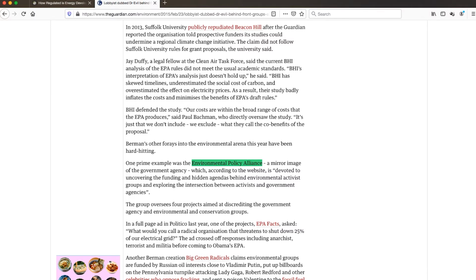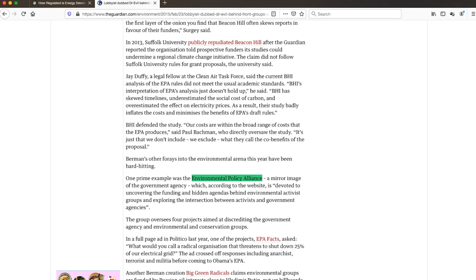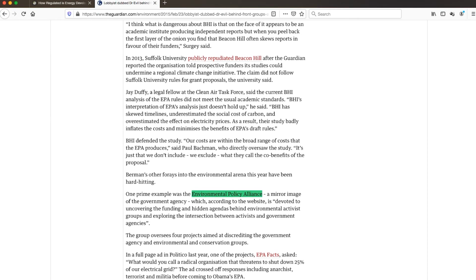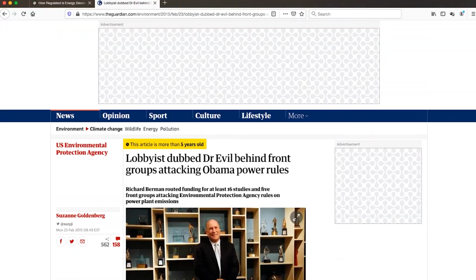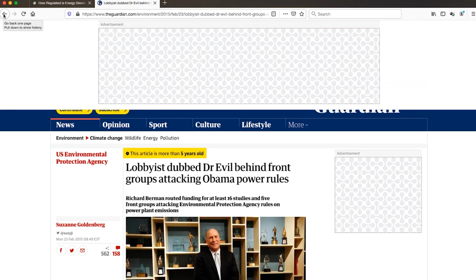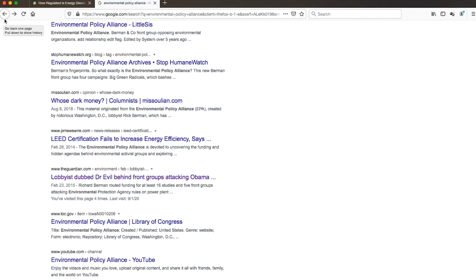If I didn't know who he was, I could spend some time reading more about this article to learn about Berman and the fact that he creates what appear to be academic or grassroots groups to advance the financial interests of his corporate clients. This is information that's really crucial to keep in mind when reading anything that the Environmental Policy Alliance website says. And I wouldn't have known any of this about the Environmental Policy Alliance if I had just used the CRAP test and stayed on that website.